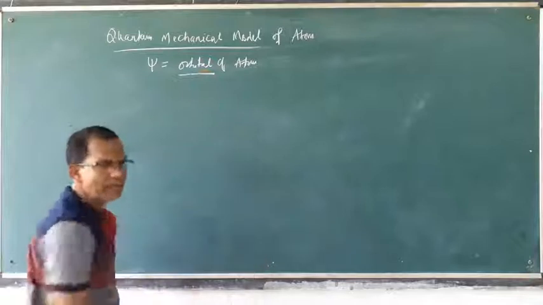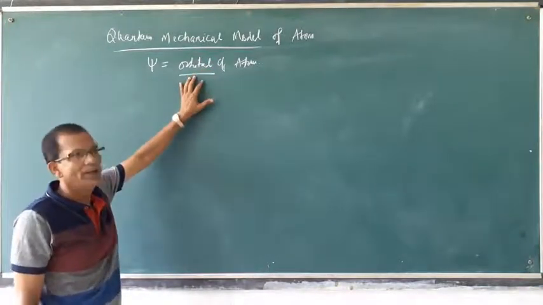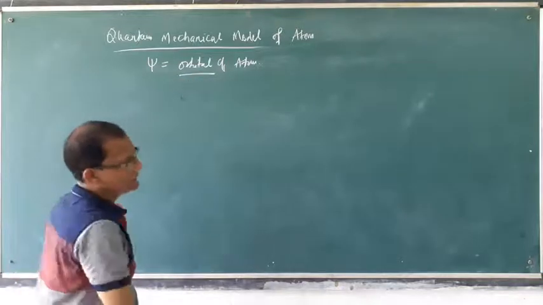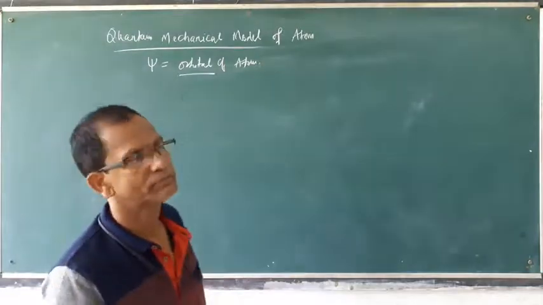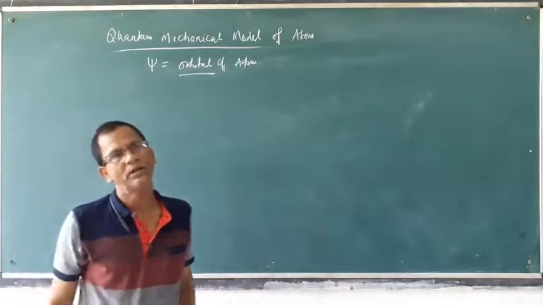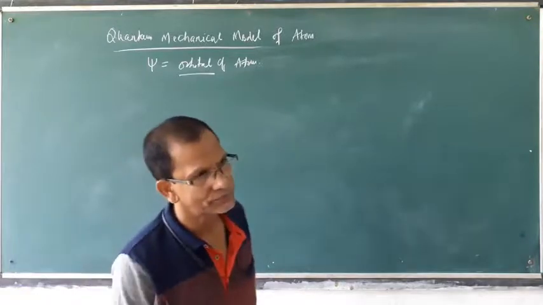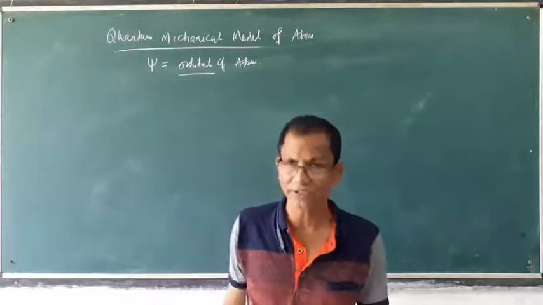What is an orbital? The orbital term was derived because the circular path of the electron inside the atom cannot explain the different behavior of atoms and electrons.